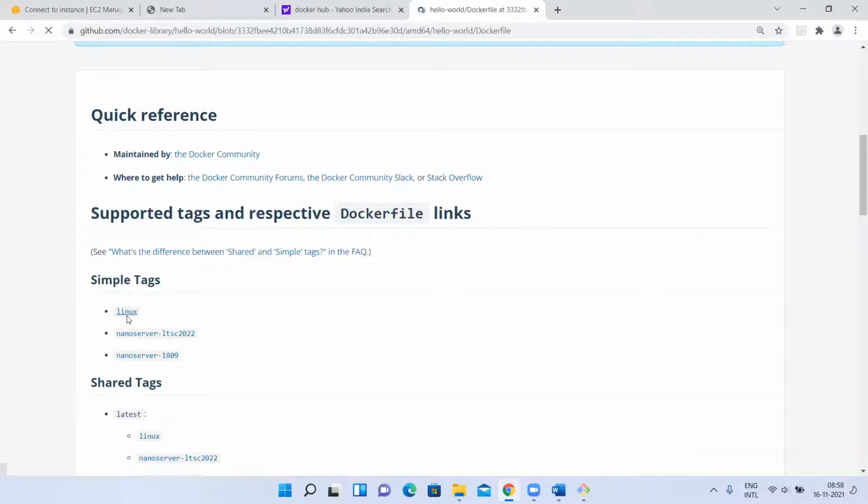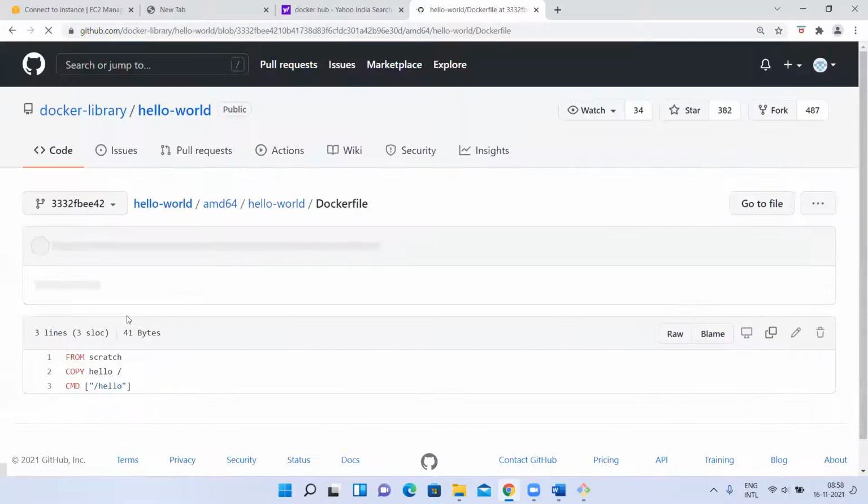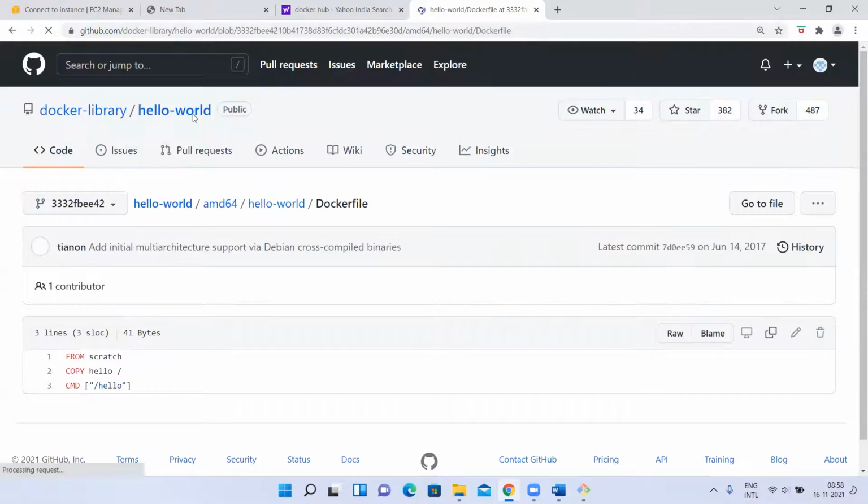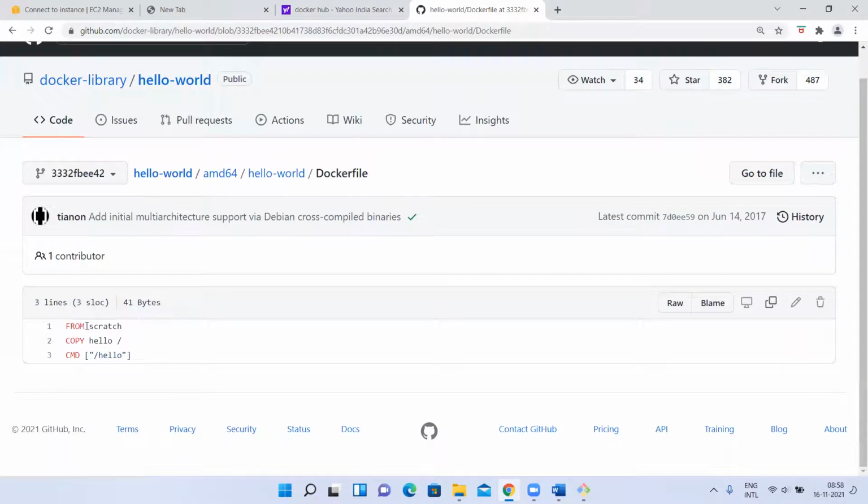So let me go and show you one of the Dockerfiles. See, this is for this Hello World image. They created something called scratch. They copied from their local. They had one hello file. They copied that hello file into the root location and executed this. So like this, they have written some instructions. Now that Hello World image has this hello file, so whenever they create that container, this command will be executed.